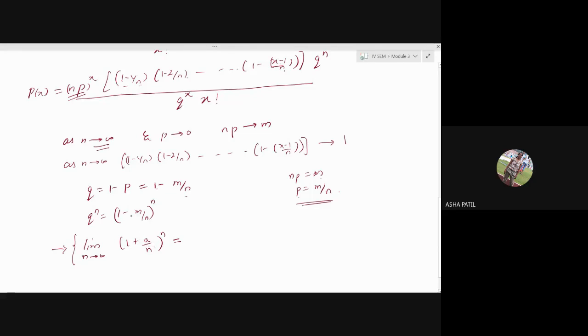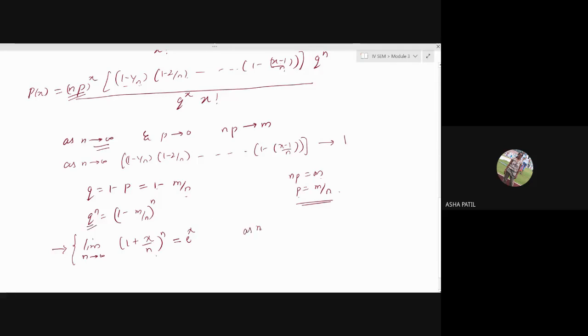Here, instead of a, or you might have written a by x raised to N. I don't know what you wrote. Limit as x tends to infinity of 1 plus a by x raised to x. Anybody remembers the standard limit? Let x only. It is e power x. Limit as N tends to infinity of 1 plus x by N raised to N is e power x. So here we want the value of q raised to N as N tends to infinity.